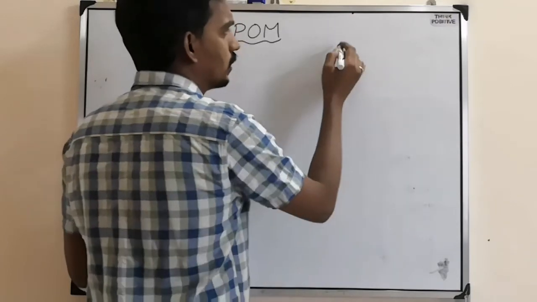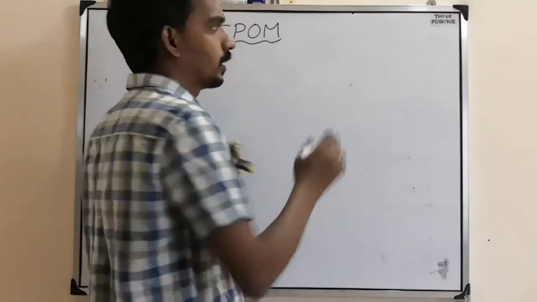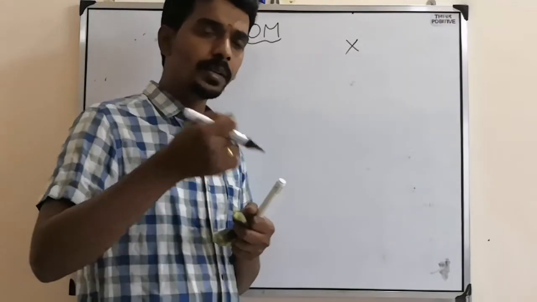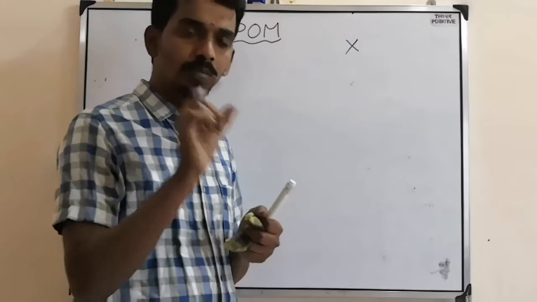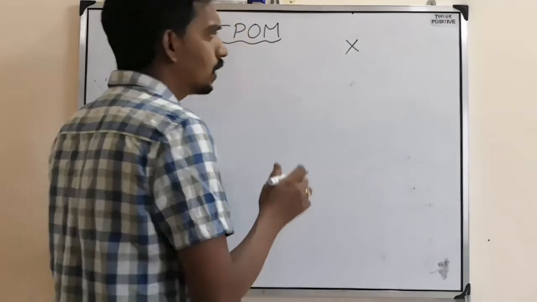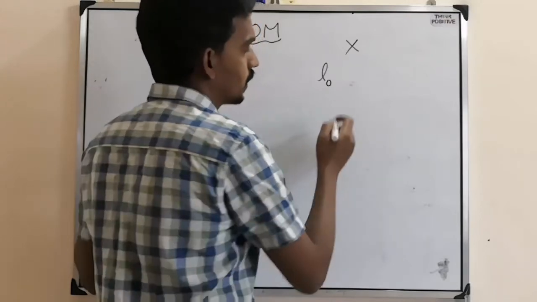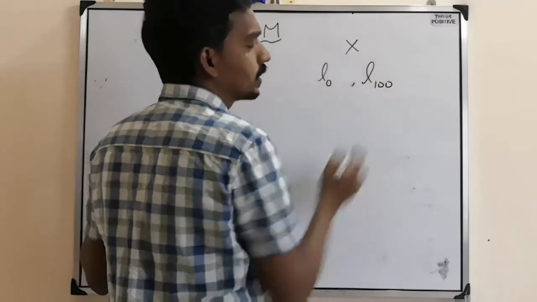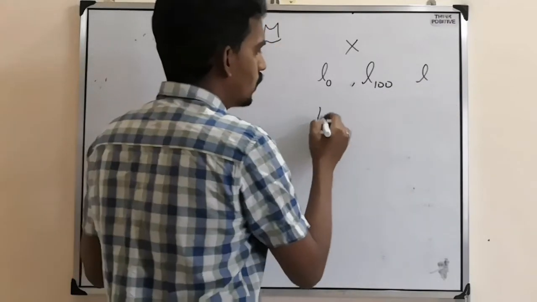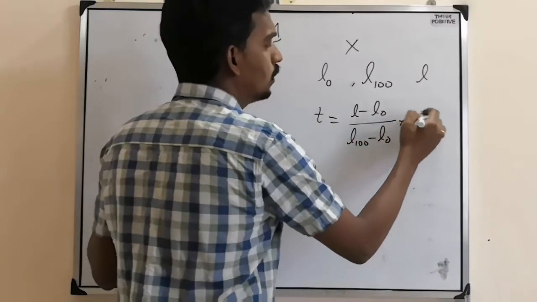In every thermometer we measure one property of the substance, which we take as X. In the generally used thermometer there is mercury liquid, so we measure the liquid length: the length at 0 degree Celsius, at 100 degree Celsius, and at the unknown temperature. So the unknown temperature becomes L minus L naught by L 100 minus L naught into 100.